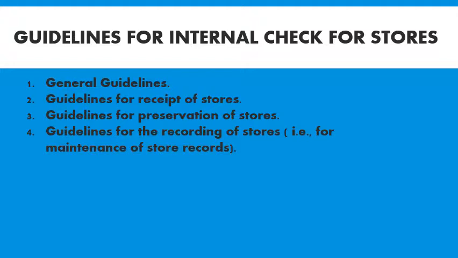Besides the bin card maintained in the storeroom, there should be a stores ledger maintained by the storekeeper so that he can cross verify how many types of bins there are, how many bin cards are prepared, and how many types of goods are stored. So he can cross verify the stores there.